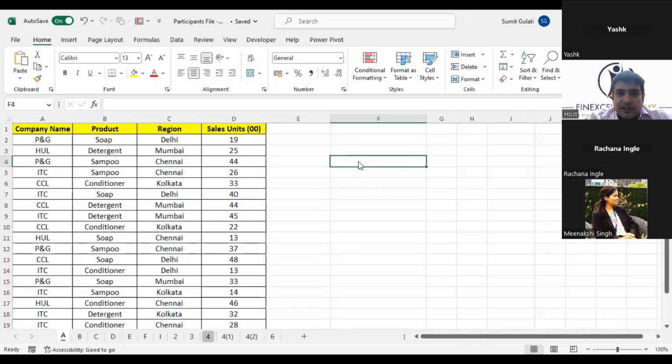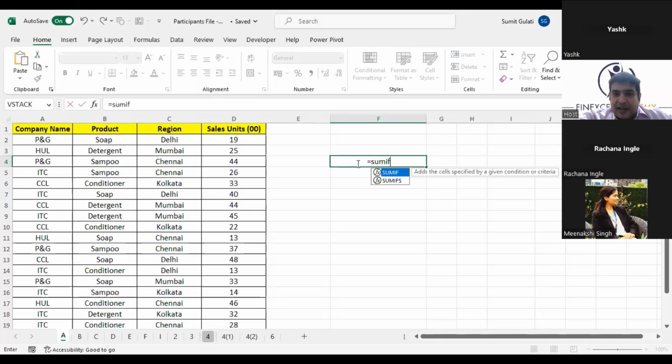Is the question clear? The question is, can you tell me the total number of units sold for the product which is soap? I want to see wherever the soap comes in, I want to add those numbers. Right? So the question asked was, how many total units of product soap were sold? So I'll use a function which is SUMIF. Any idea how SUMIF works?